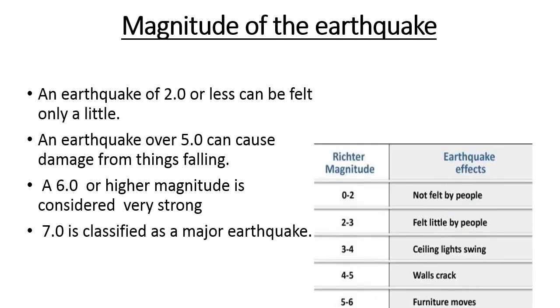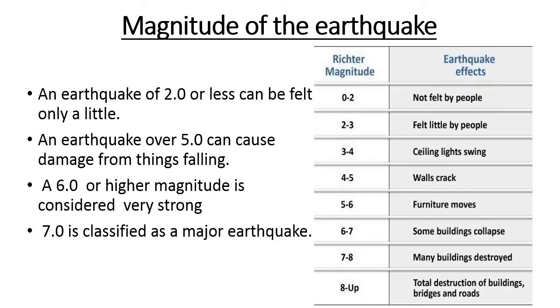Magnitude of earthquake. An earthquake of 2 or less can be felt only a little, not felt by people. An earthquake over 5 can cause damage from things falling. A 6 or higher magnitude is considered a very strong earthquake. 7 is classified as a major earthquake, and 8 and above, total destruction of buildings, bridges and roads is caused.